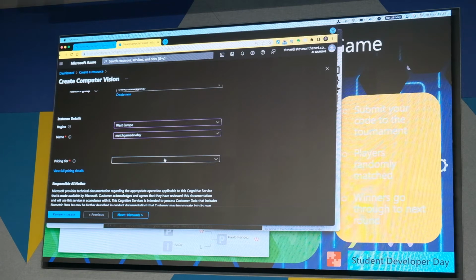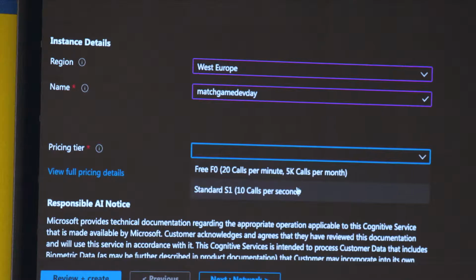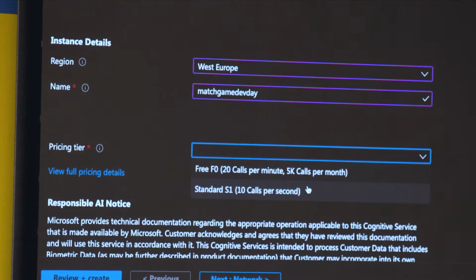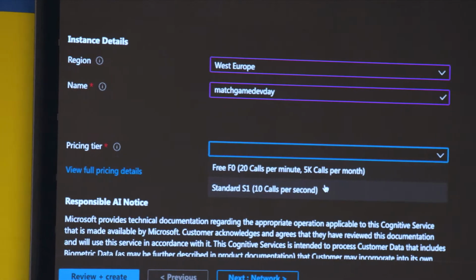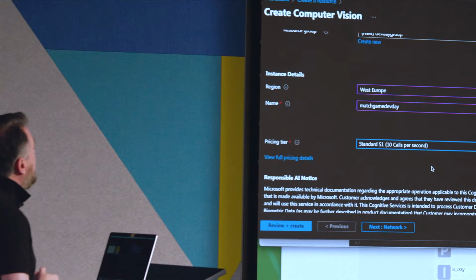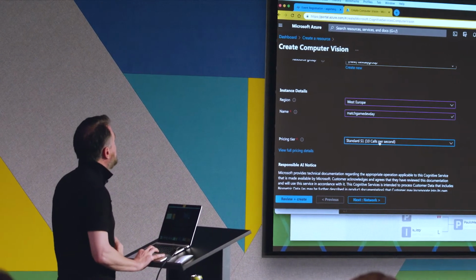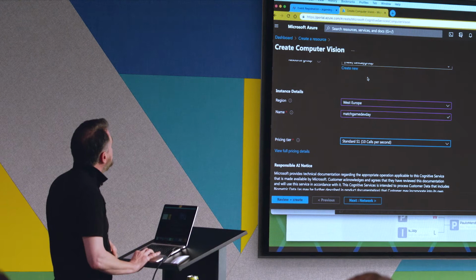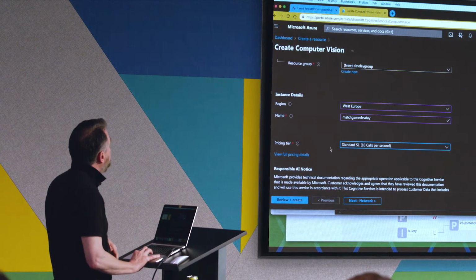And then finally, the last thing that we're going to have to select is the pricing tier. So there's two pricing tiers. One is just to let you trial it. And this second one, the standard S1, gives you 10 calls per second, and that's what you'll need to play the game so that you can make as many moves as possible in the 2.5 minutes that you've got in the game to make responses. So select this standard S1. So really the only things you're choosing here, West Europe and standard S1.